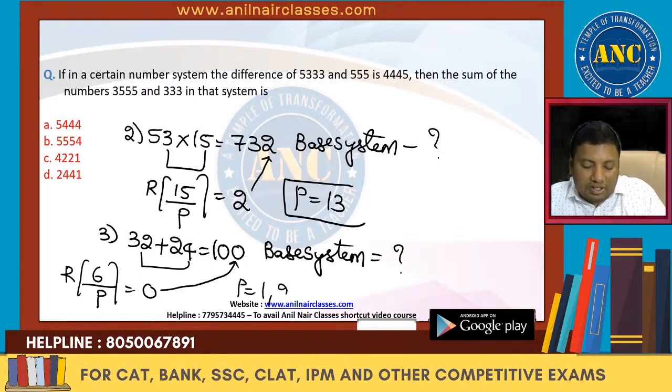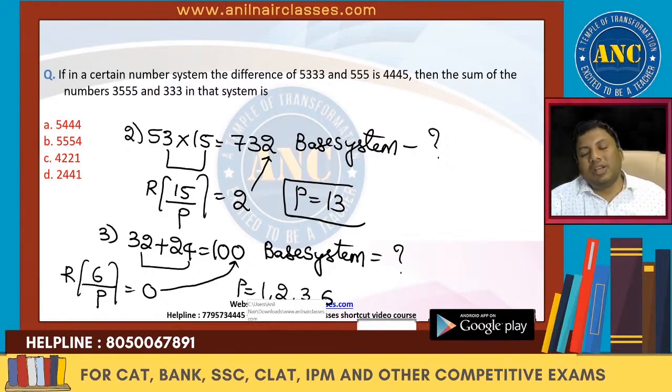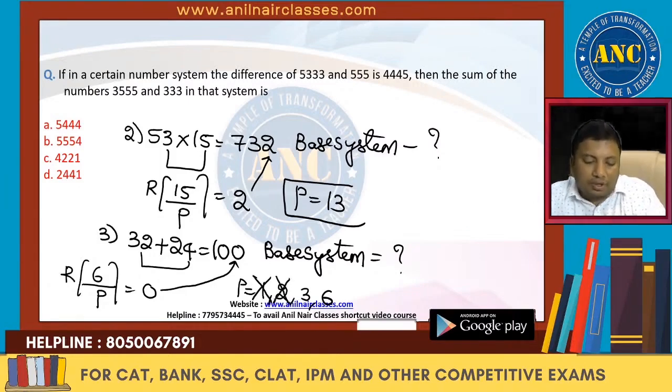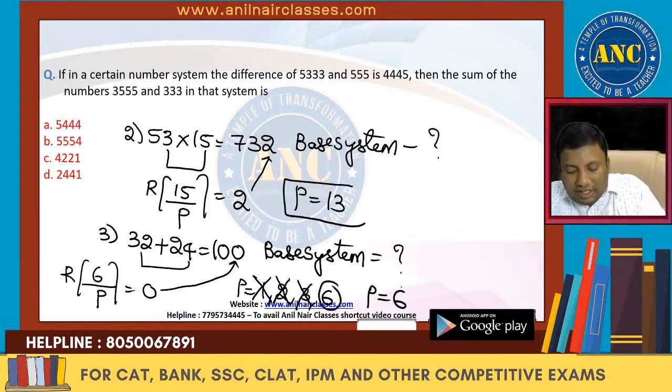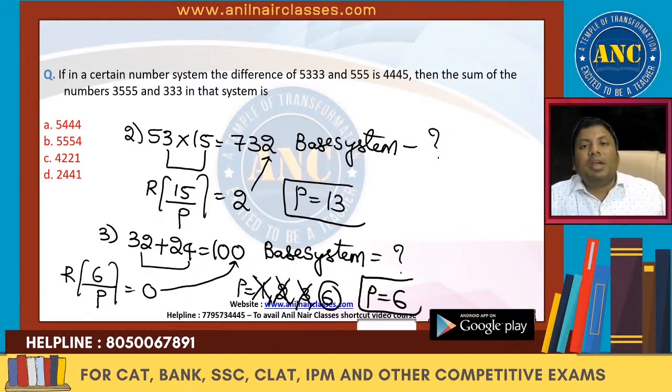6 by 1, 6. 6 by 2, remainder 0. 6 by 3, remainder 0. 6 by 6, remainder 0. But in base system 1, digit 2 will not be there. In base system 2, digit 3 will not be there. In base system 3, digit 4 will not be there. So I will get only one answer. That answer is P equivalent to 6. I hope you got the idea, right?